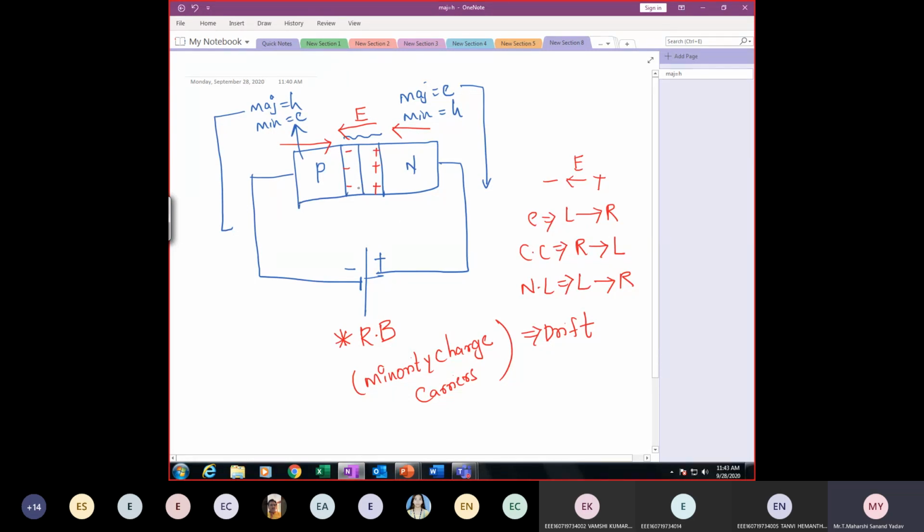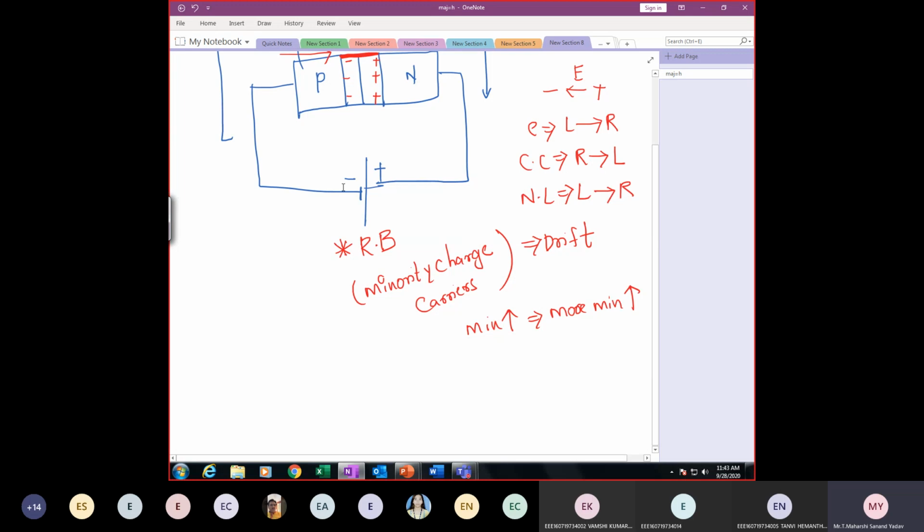Now, suppose I want to increase this minority current, I need more minority charge carriers, correct? So for that, what I'll do is I'll emit some amount of light within this depletion region, only within this depletion region. If light is emitted, it will generate more minority charge carriers. So let us see how it happens.